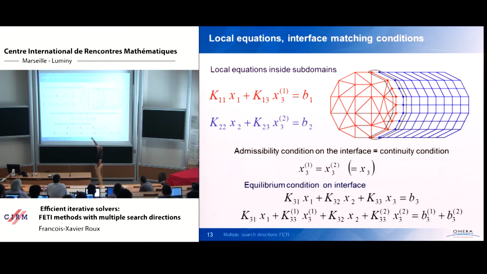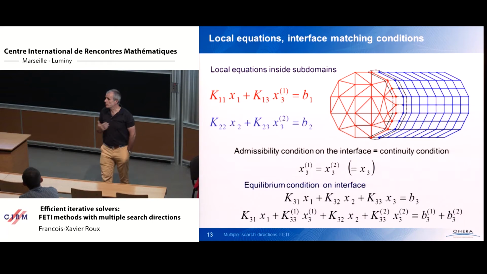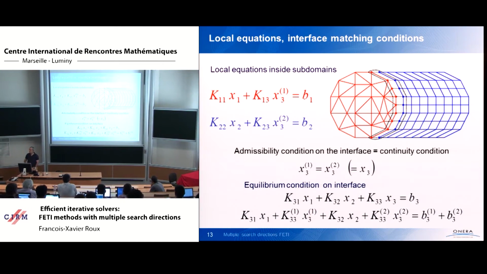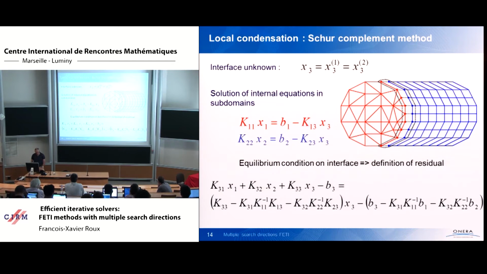Even if x31 is equal to x32, you just have the two first rows of the global system when you solve the local problem. And you are missing the last row, the one that is associated with the interface unknowns. And this is, in fact, an equilibrium condition. And this equilibrium condition can be rewritten using the decomposition in two of the matrix and the vectors, as in the last row there. So these are the two conditions that the solution of the local problem must satisfy in order to be the solution of the global problem.